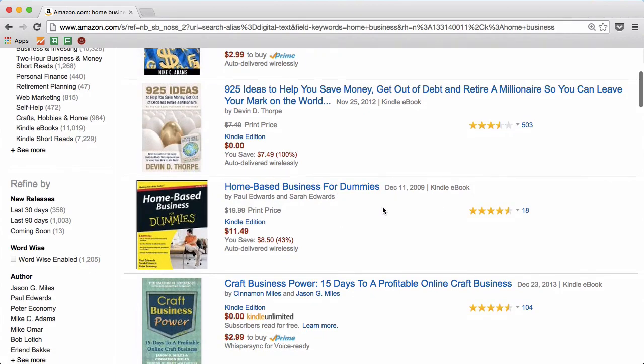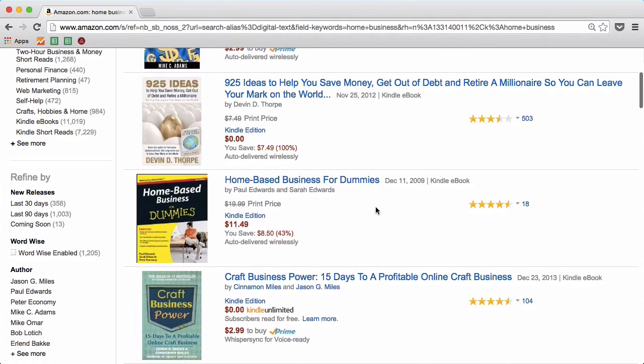It's amazing that a big company that you would think would know how to write great headlines after writing so many of these books actually doesn't have any self-interest in their headline. You may say that they can't do it because they have to include For Dummies, but they could easily include how to start your own home-based business, or include a self-interest in some way without making the title too long.